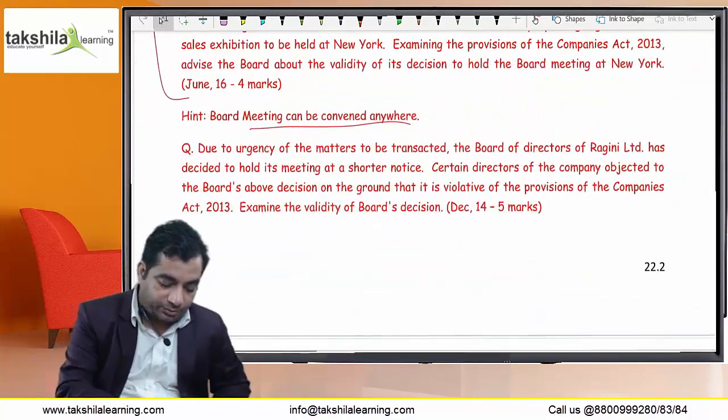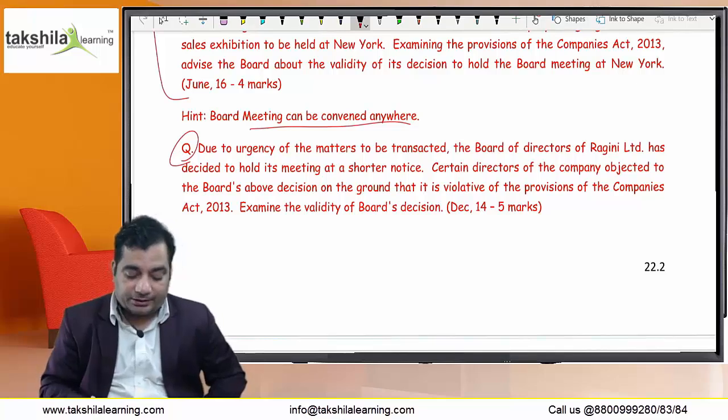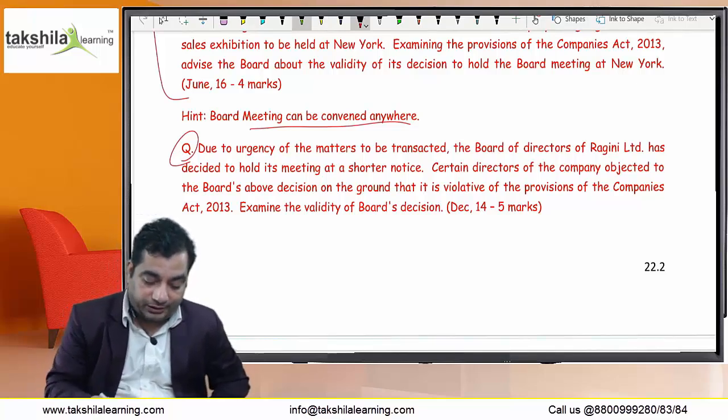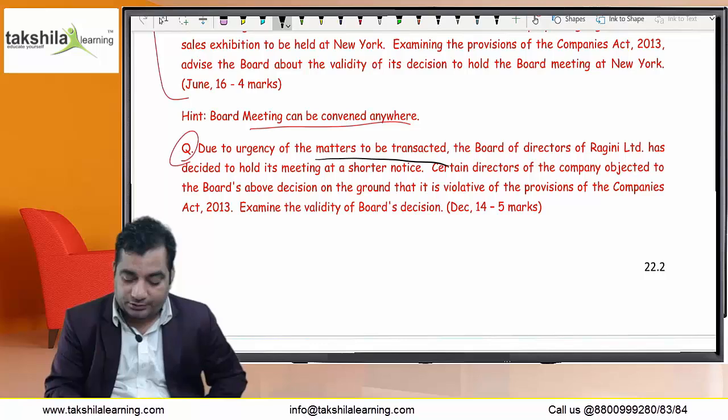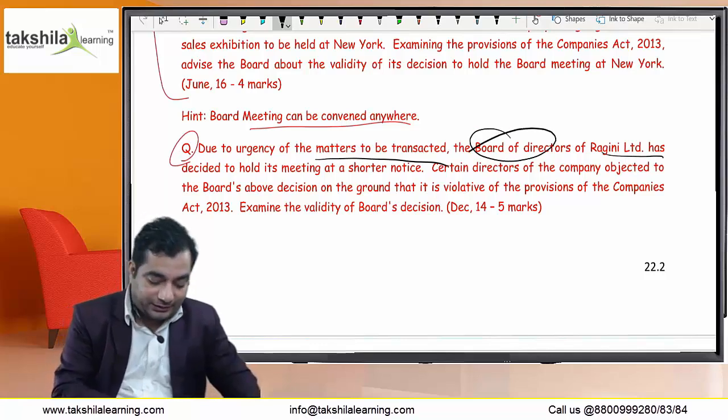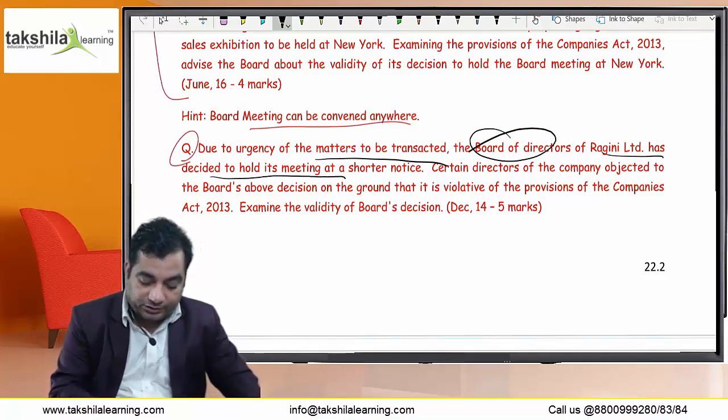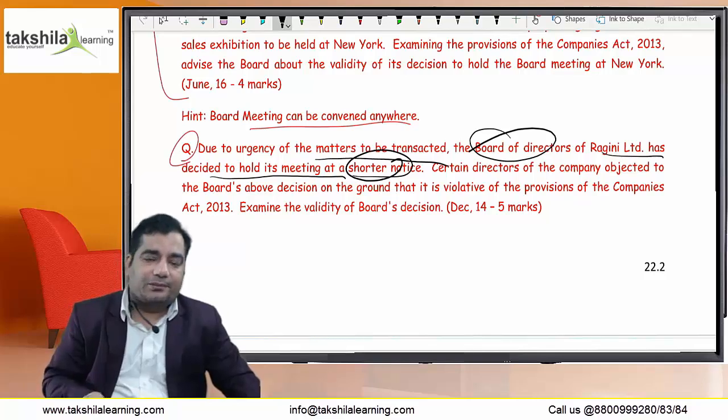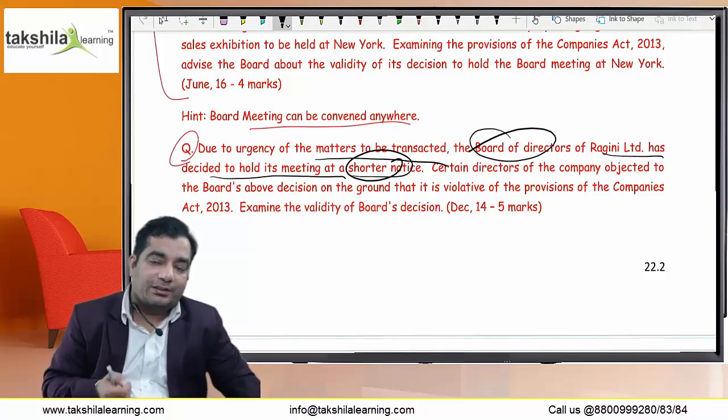And there is one more topic. Due to the urgency of the matters to be transacted, the board of directors of Ragini Limited has decided to hold its meeting at a shorter notice. As we discussed, a meeting at shorter notice can be convened, but there must be at least one independent director present in the meeting.